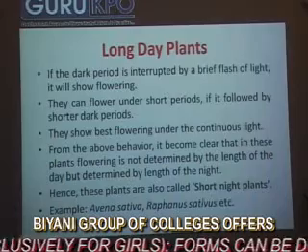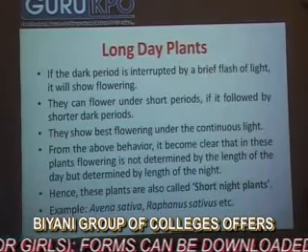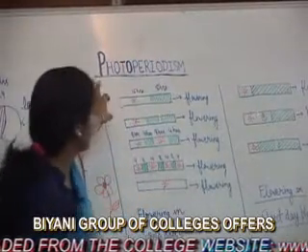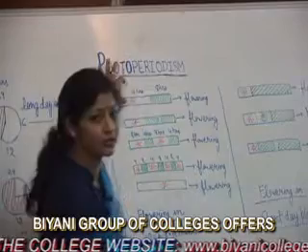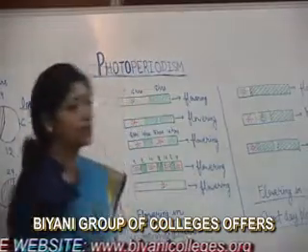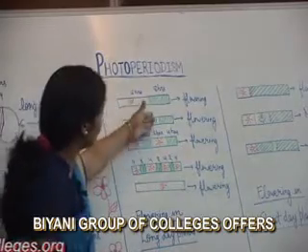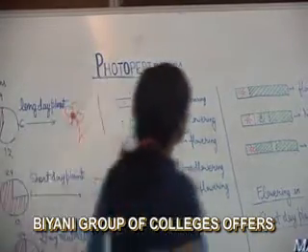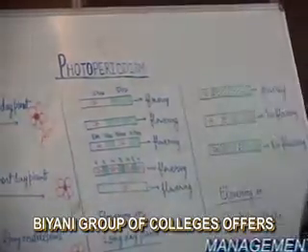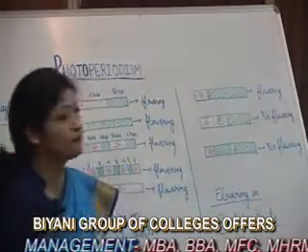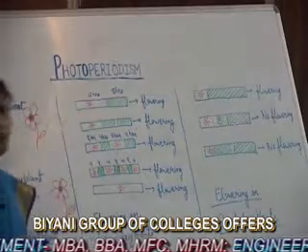Now we come to this diagram. This diagram shows that the long day plants require a long duration of light. If we give 16 hours of light period and 8 hours of dark period, and interrupt the dark period with light, it will show flowering. And if the dark period is interrupted by a brief flash of light, it will show flowering.